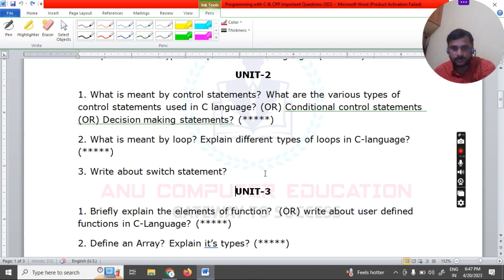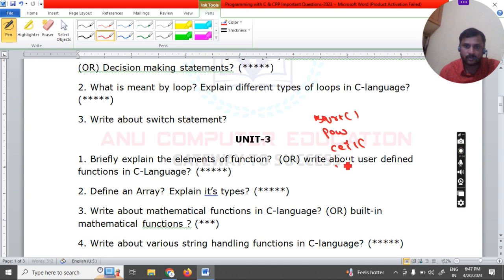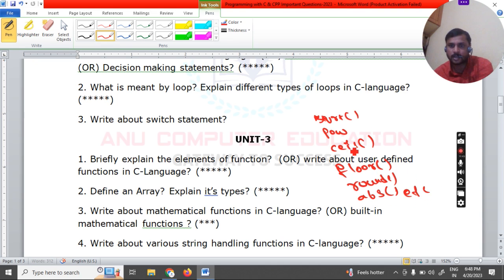So the next important question is: write about the mathematical functions which are available in C language. We have so many predefined functions. Dennis Ritchie created many predefined functions, for example the sqrt function, power function, ceil function, floor function, round function, and the next one is abs function, and so many others. These are all predefined functions created by Dennis Ritchie.